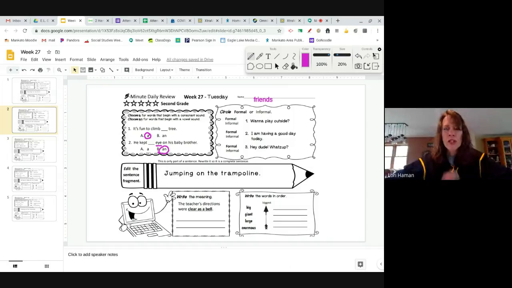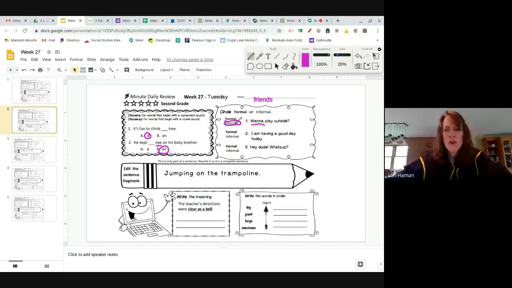Okay, let's take a look at our first one here. It says, "Want to play outside?" Now, I hope you would notice that this is not really a complete sentence. It's kind of short for, "Do you want to play outside?" So since there's a shortcut here, this is informal. That would be kind of a casual way of asking someone. If you wanted to be more formal, you would say, "Do you want to play outside?" But just with friends, you might say, "Want to play outside?"